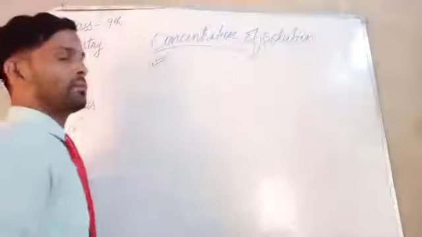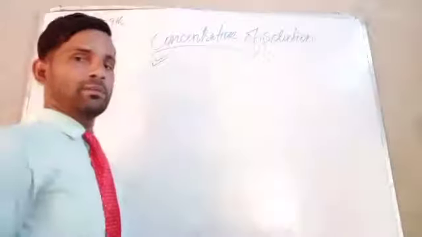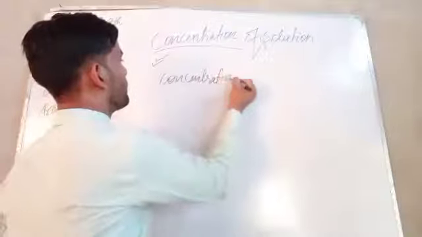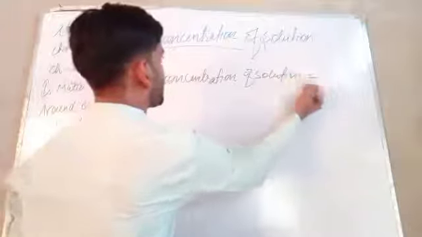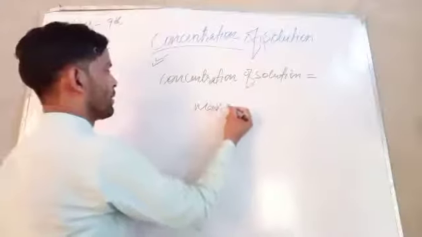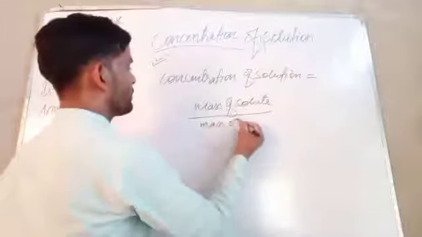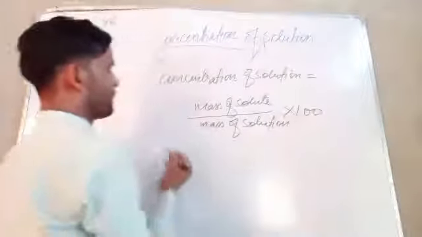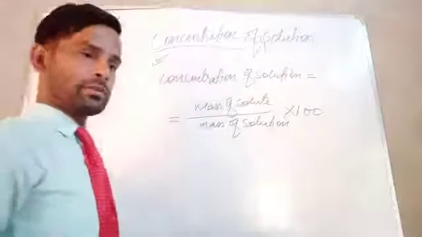How can the concentration of a solution be measured? There is a very simple formula, and there are two ways in which it can be measured. The concentration of a solution is equal to the mass of solute upon the mass of solution, multiplied by 100. That is considered the concentration of a solution.